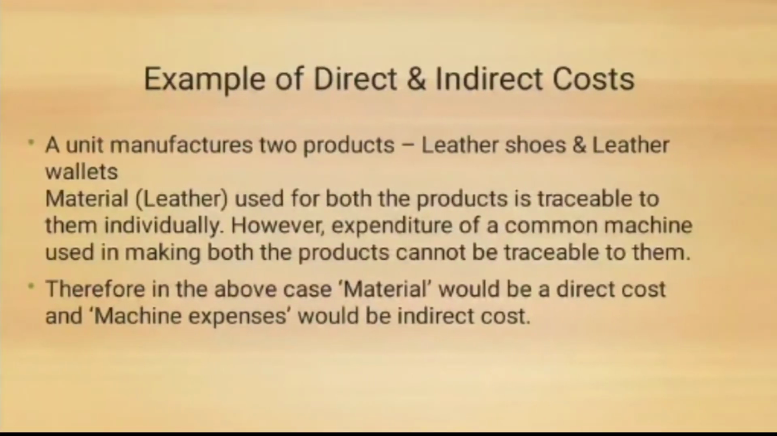Example of direct and indirect cost. A unit manufactures two products, leather shoes and leather wallets. Material used for both the products is traceable to them individually. However, the expenditure of a common machine used in making both the products cannot be traced to them. Therefore, in the above case, material would be a direct cost and machine expenses would be an indirect cost.